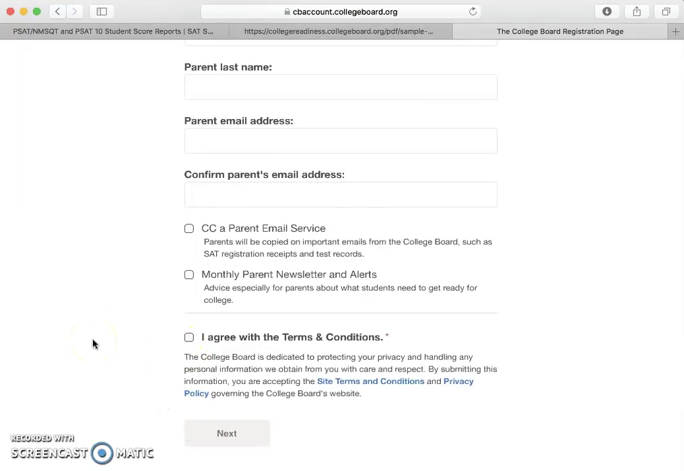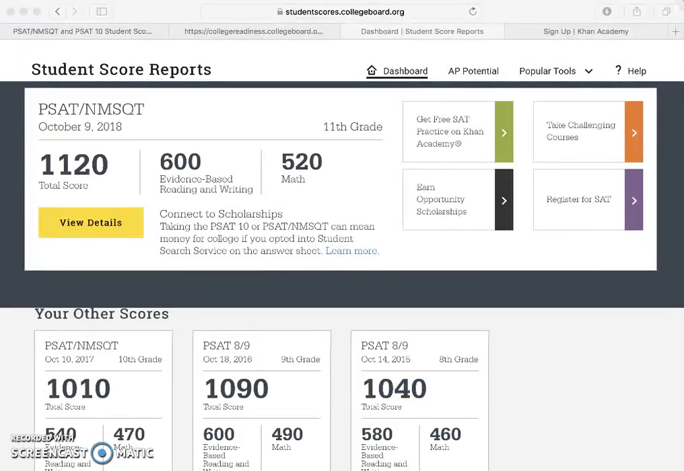So I'm going to get everything typed in for the student that I'm going to bring up. So give me 1 second to get that up here. Okay, so next what you guys are going to see once you get logged into College Board should be something that looks like this. So right away, these 4 boxes right here are really important. So get free SAT practice on Khan Academy. Take challenging courses. I'm thinking this is going to look into AP courses. Earn opportunity scholarship. So we talked a little bit about that earlier, so that's worth exploring. And then juniors and even sophomores in the near future, register for SAT. That's where you would go for that.